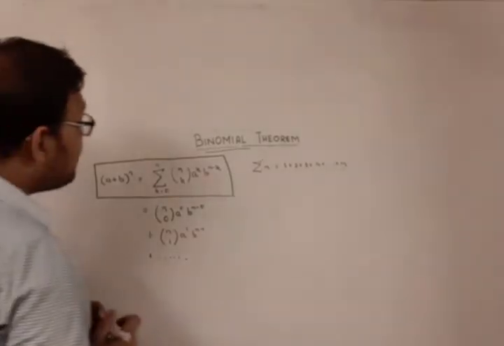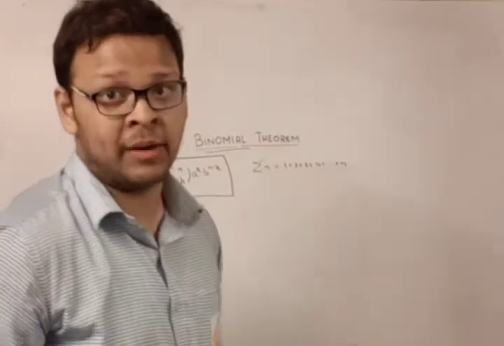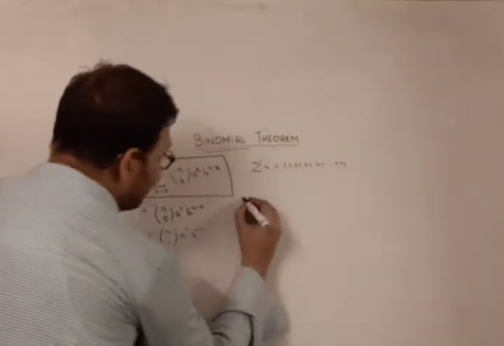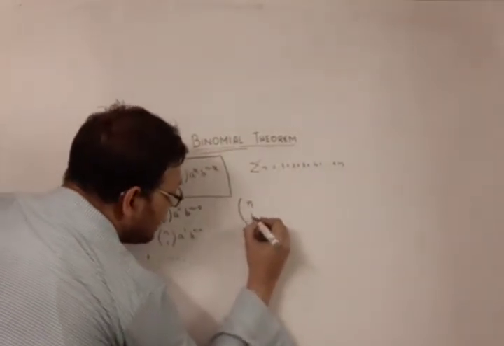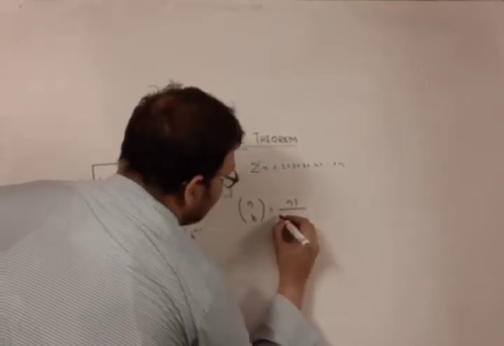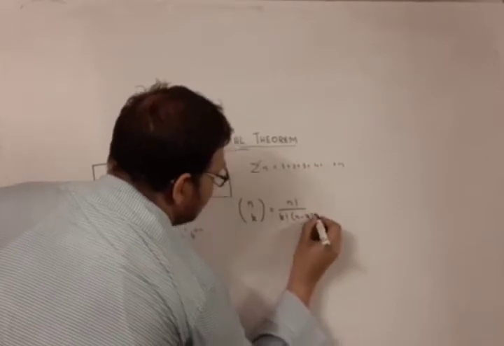Now what is meant by this symbol? This symbol is basically derived from combinatorics, permutations and combinations. We will get into the details of the theory later. So nCk here means, just remember, n factorial divided by k factorial into (n minus k) factorial.